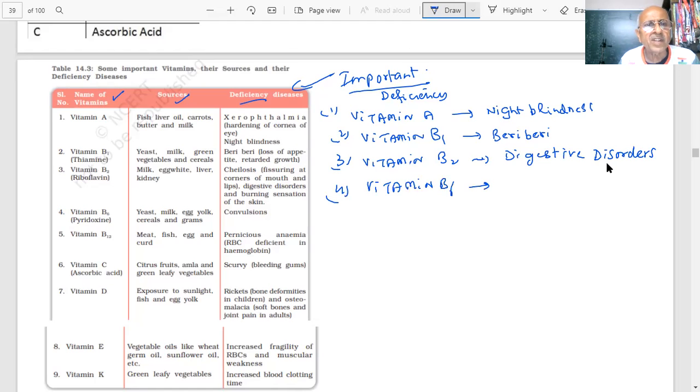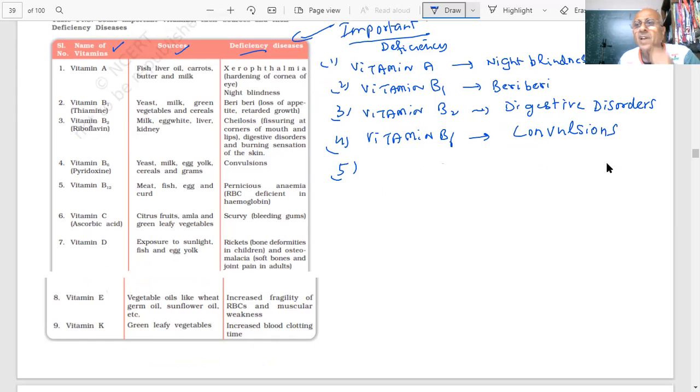What is the deficiency disease? Tell me what you are reading. Convulsions. What are convulsions, student? Find it out. I'm not a medical person, but whatever information I have, certain information is important. They have been asked.